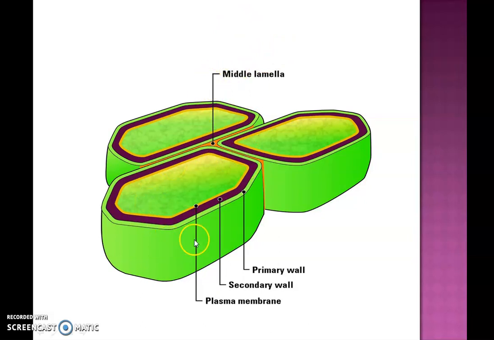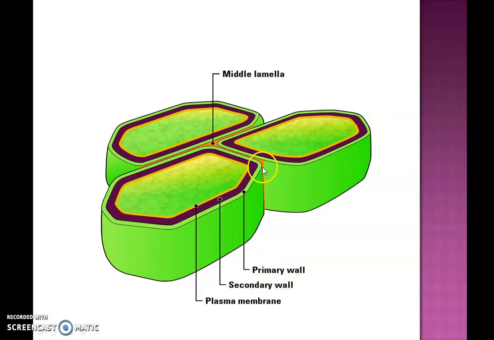As far as this cell is concerned, or this cell, or this cell, from the outside, middle lamella is the first layer. It is the outermost layer. Then, inner to the middle lamella, we have the primary wall.